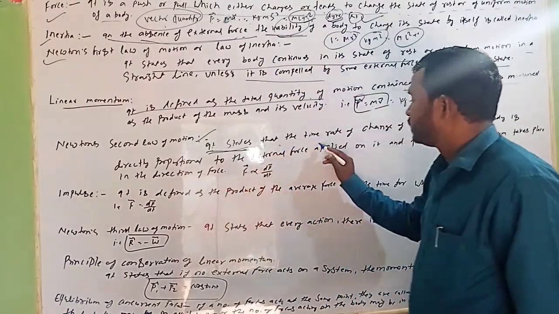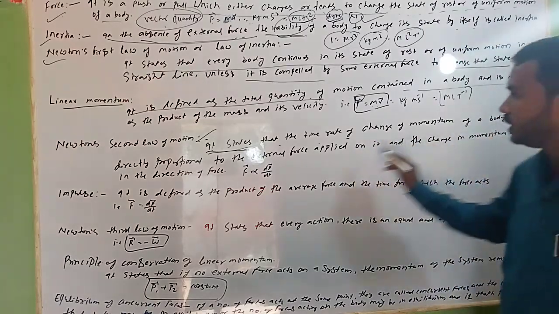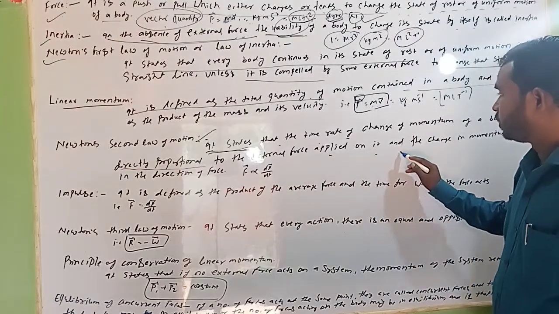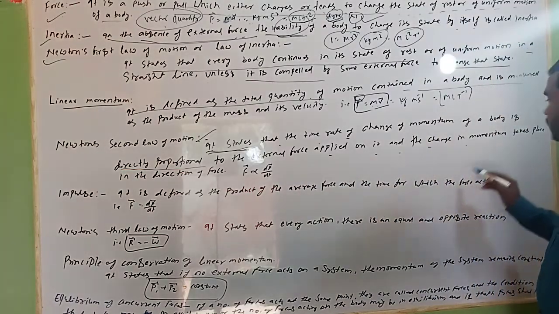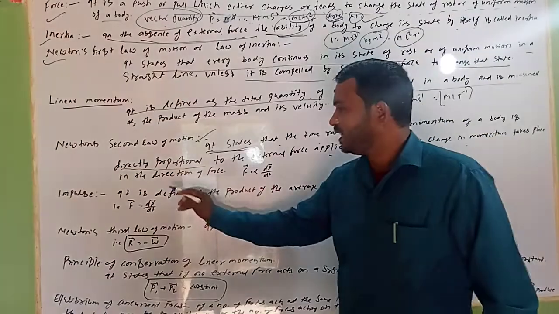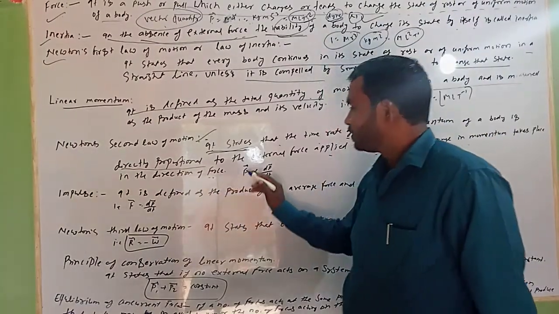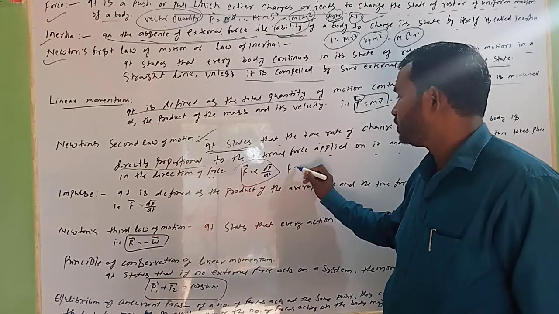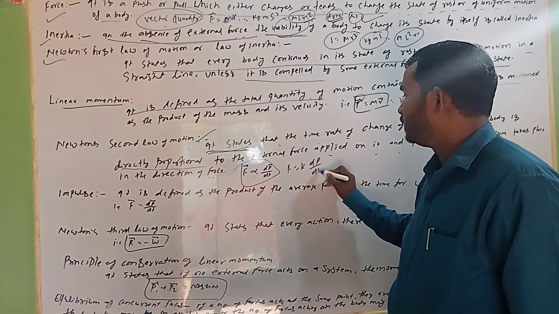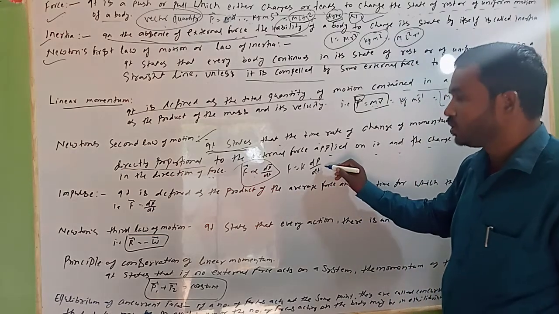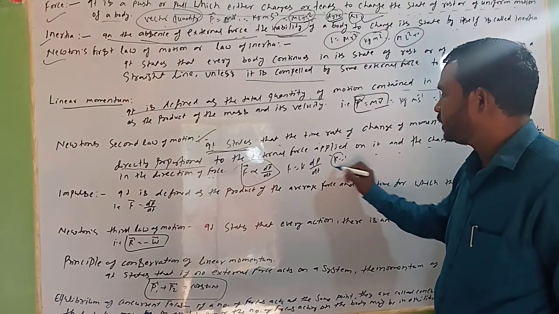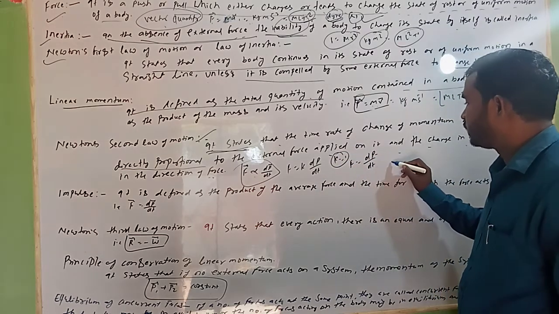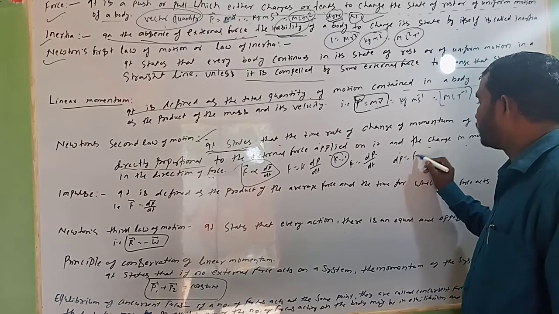It states that the time rate of change of momentum of a body is directly proportional to the external force applied on it, and the change in momentum takes place in the direction of the force. It means F is directly proportional to dp by dt, or F is equal to k dp by dt. And k is equal to 1 in SI unit. So F is equal to dp by dt. Cross multiplying, you write dp is equal to F dt.